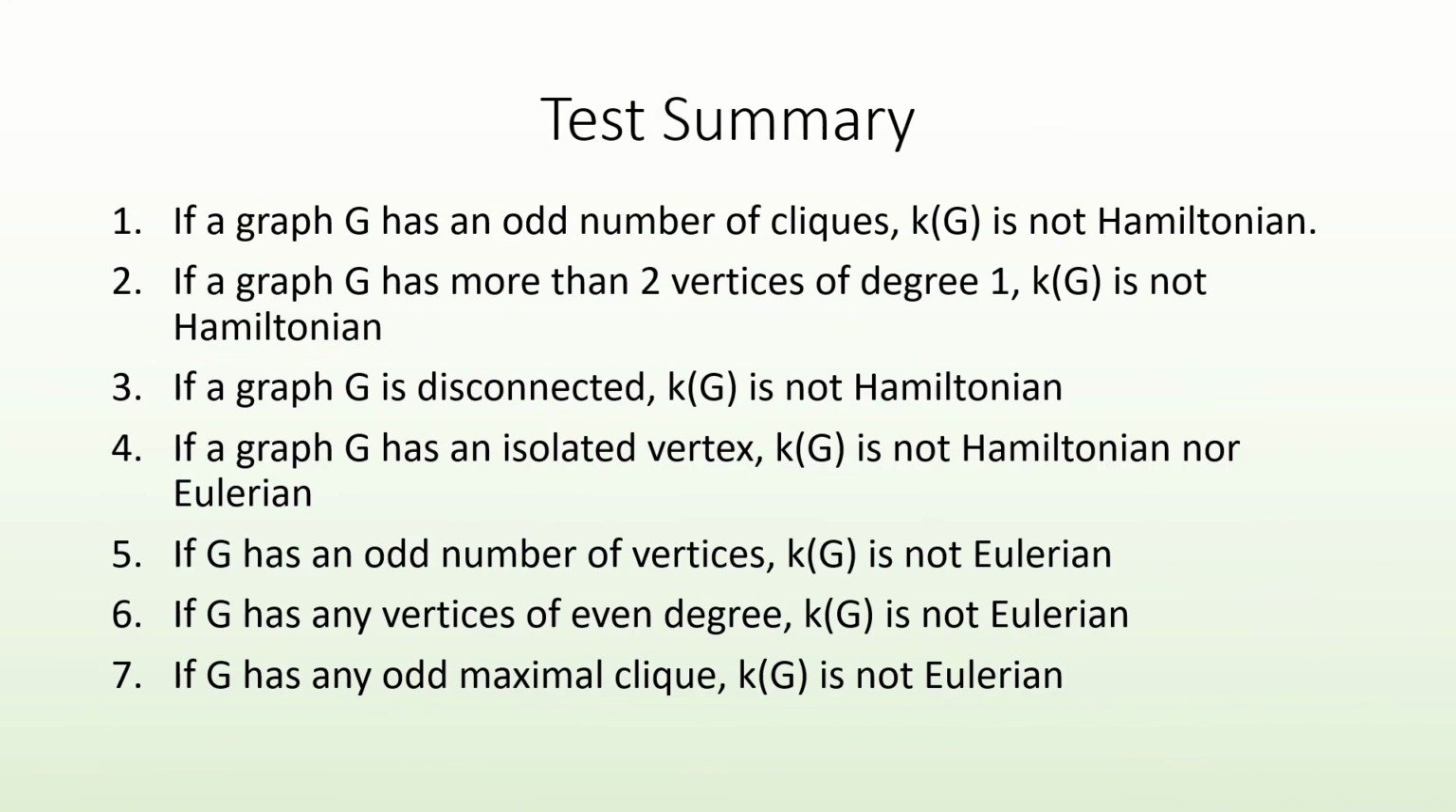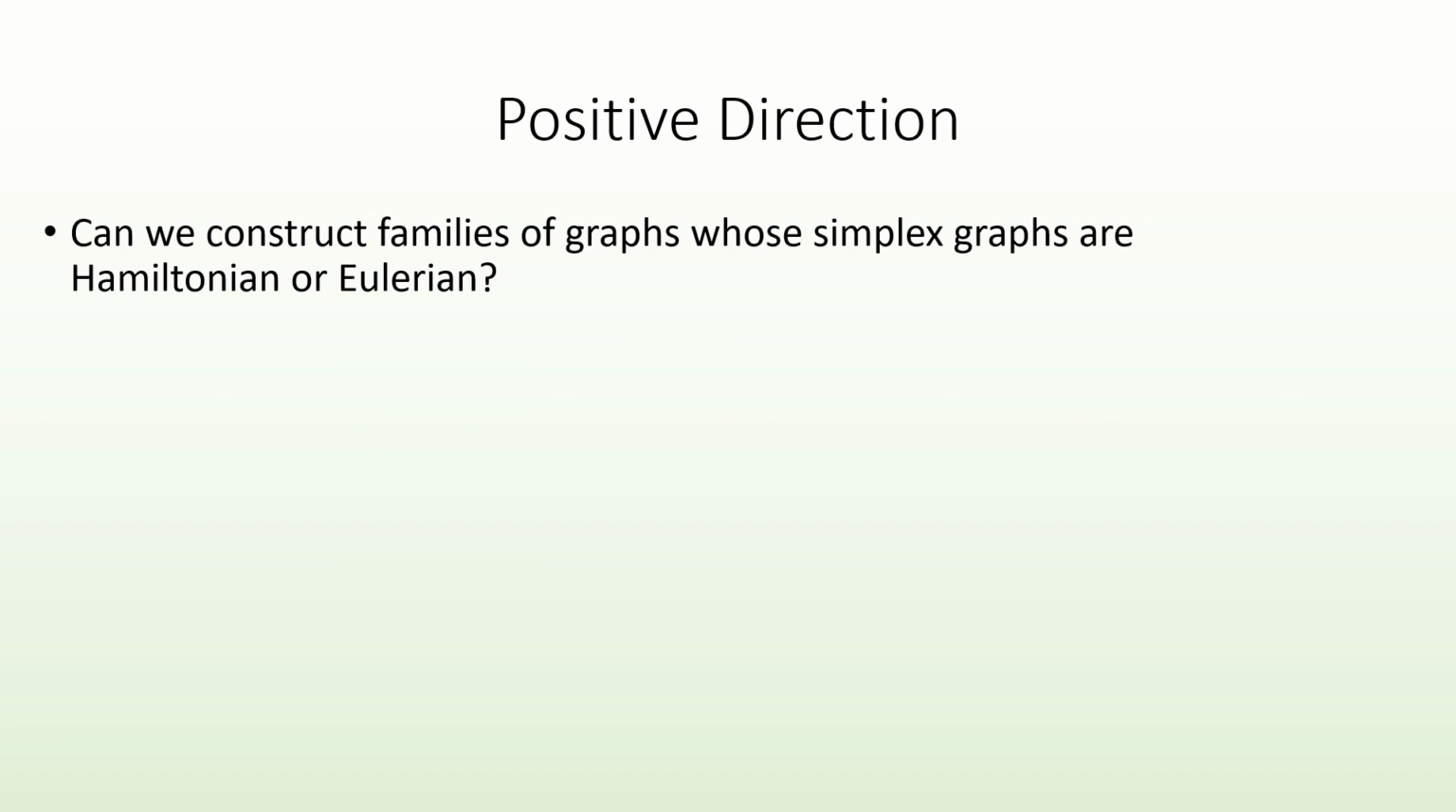Altogether, here are the 7 tests we covered in this video for graphs to be not Eulerian or not Hamiltonian. Moving on, we've spent a lot of time looking at graphs whose simplex graphs are not Eulerian or not Hamiltonian. To finish the video, can we instead construct a family of graphs whose simplex graphs are Eulerian or are Hamiltonian?